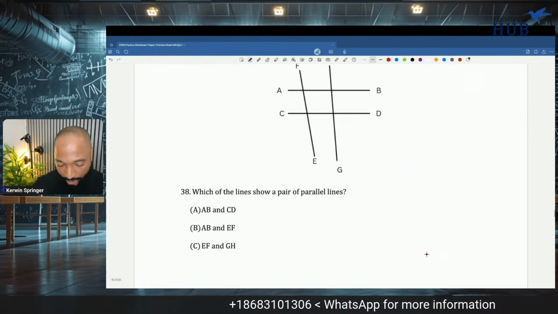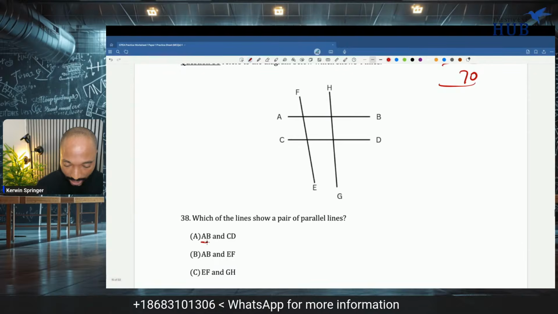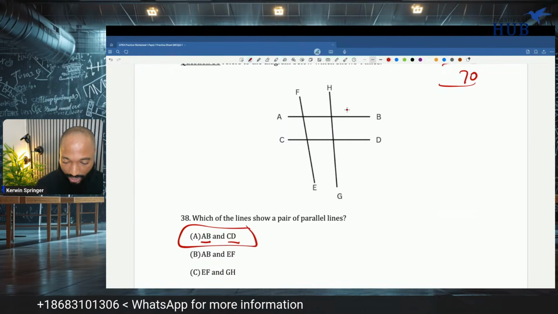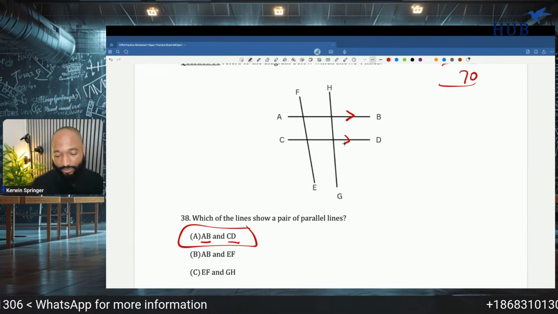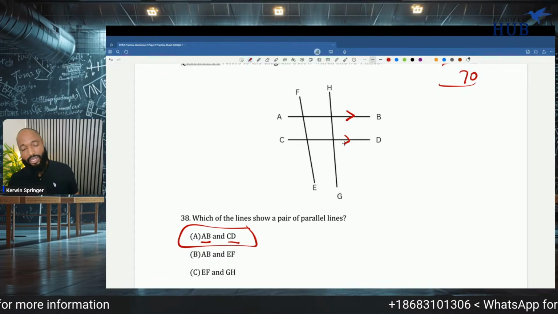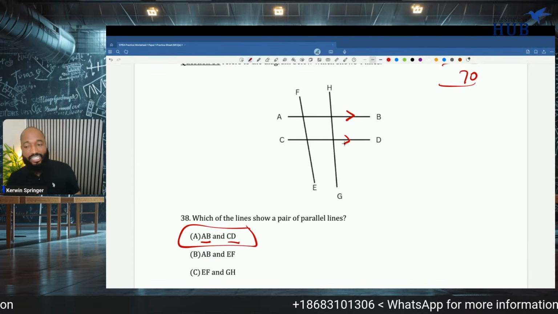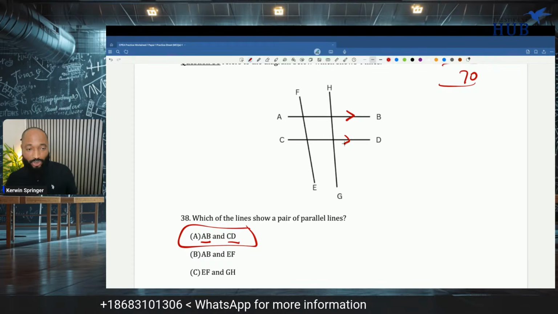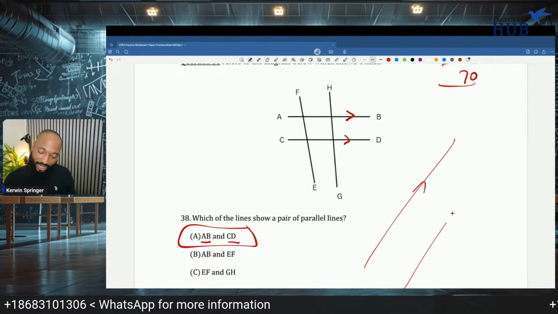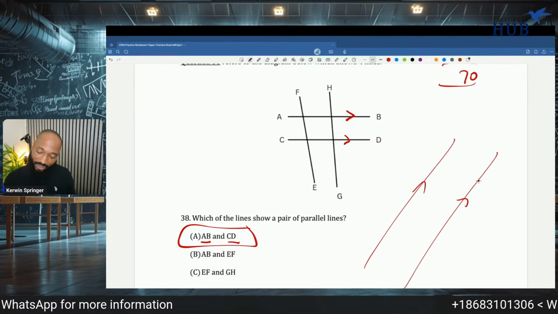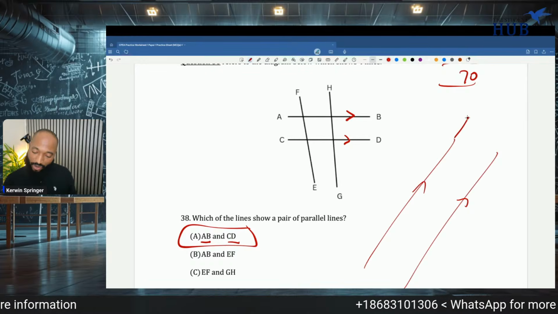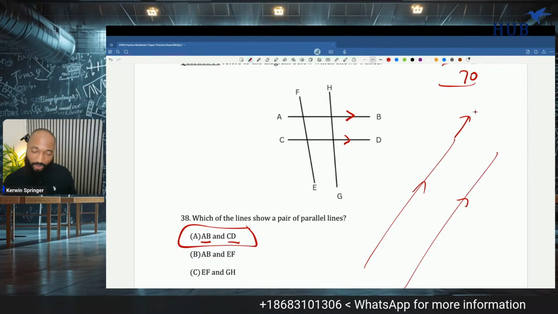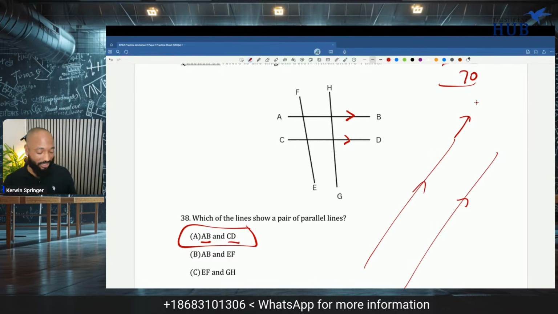Which of the lines shown are parallel lines, A, B, C or D? Parallel lines never meet. Forever alone lines, so sad. Do you know what it is to be a parallel line? You want to meet your friend, but no matter how long and how far you go, you would never meet. Such a tragic story.